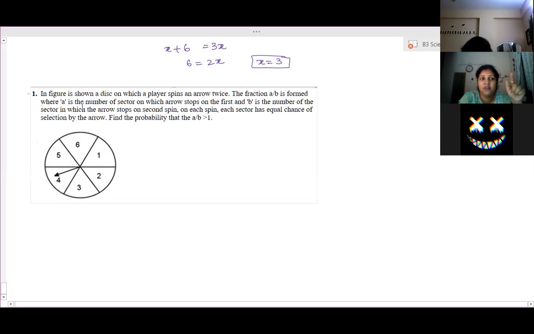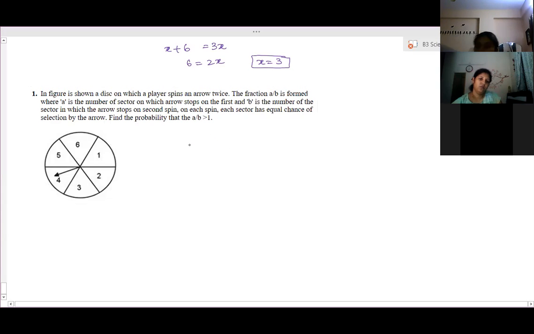A is the number of the sector on which the arrow stops on the first spin, and B is the number on which the arrow stops on the second spin. On each spin, each sector has equal chance of selection by the arrow. What is the probability that A by B is greater than 1?